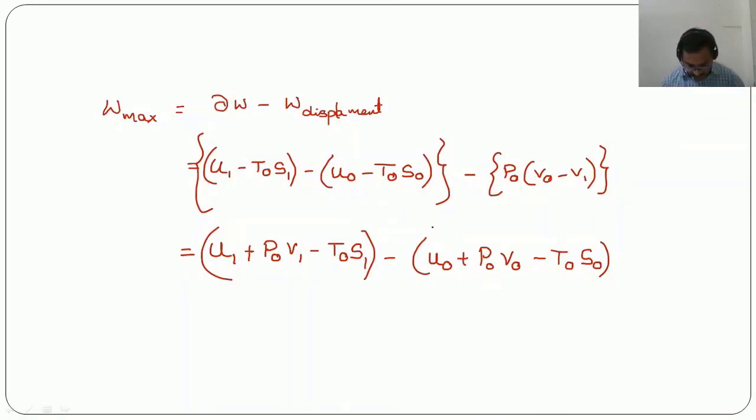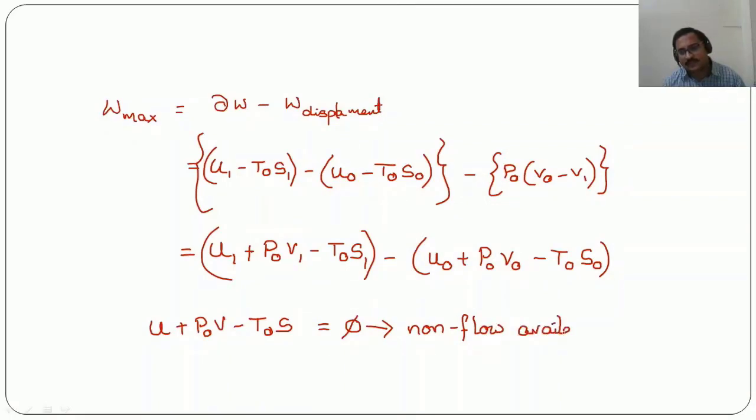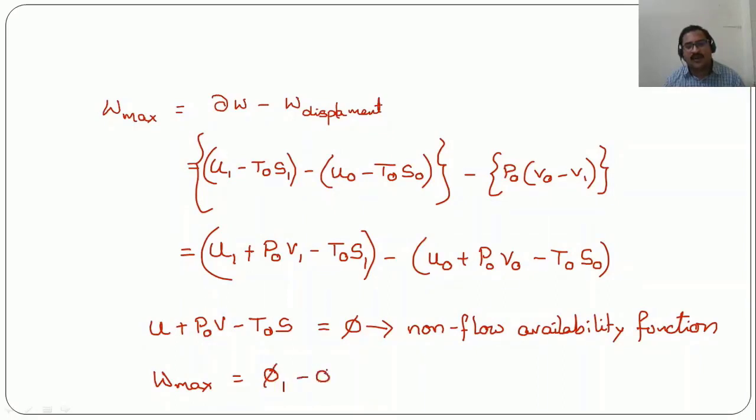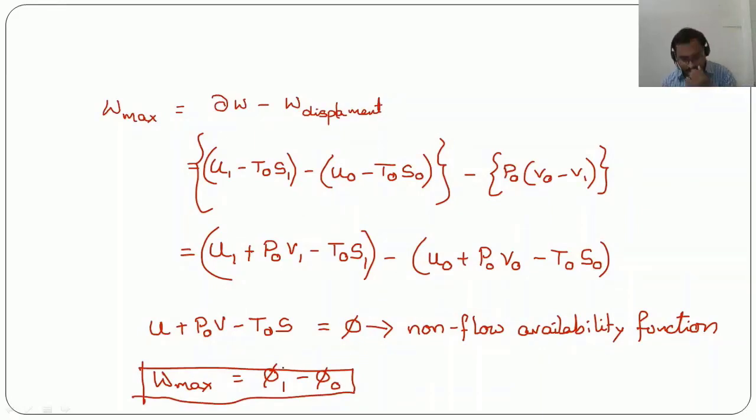Now see, this U plus P0 V minus T0 S, we can name it as some phi, and this phi is nothing but the non-flow availability function. Therefore the maximum useful work will be equal to phi 1 minus phi 0.